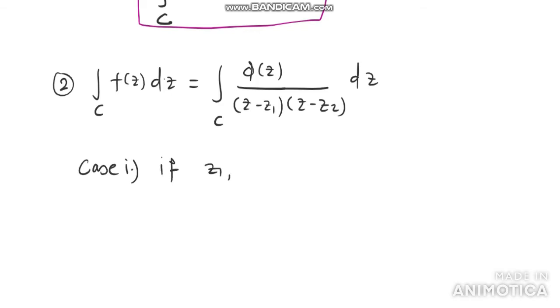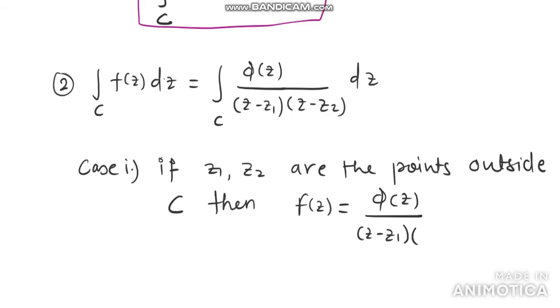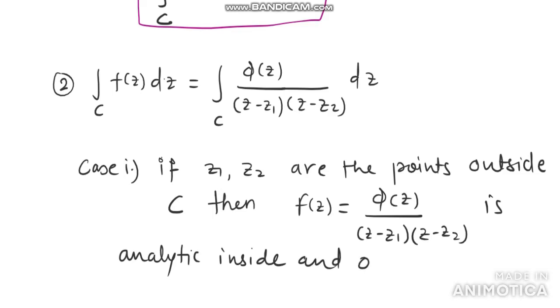If z1 and z2 are points outside c, where c is the closed curve, then f of z, which I have further written as phi of z divided by z minus z1 into z minus z2, is analytic inside and on c.